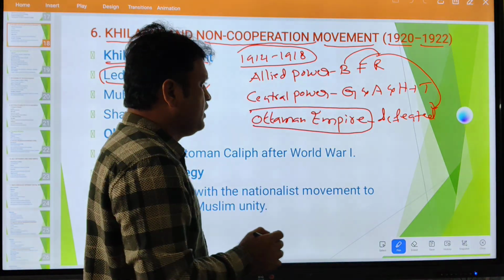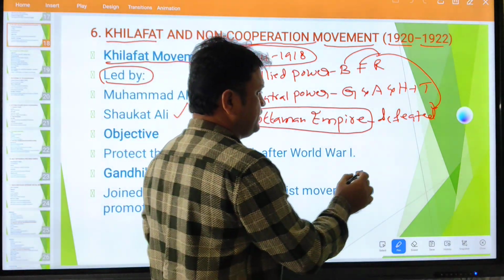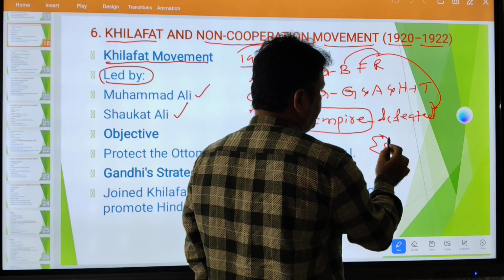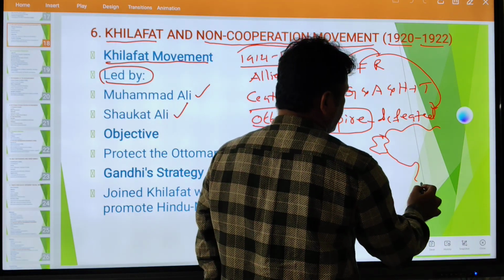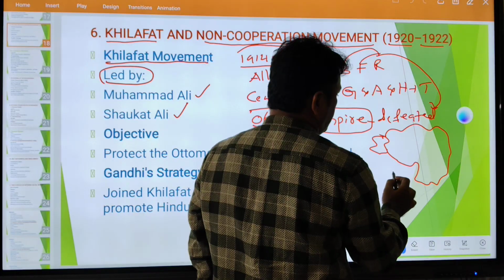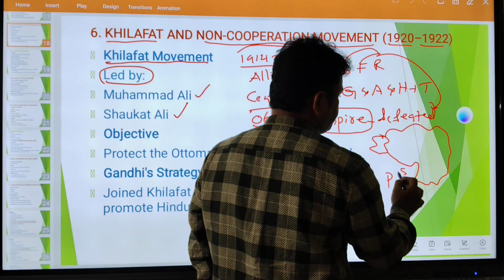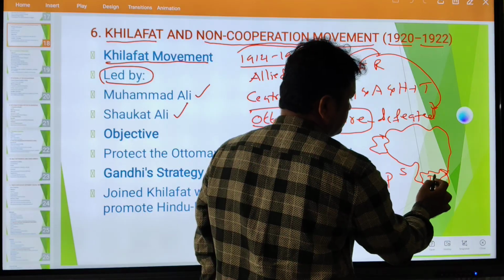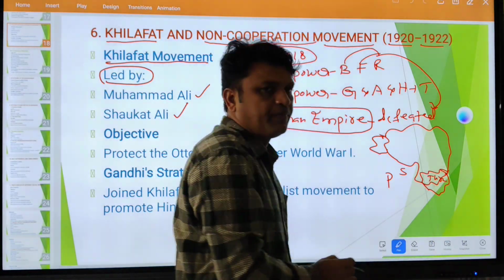So what happened? If you look at this, imagine this is Britain and this is Europe, right? We have Portugal here and Spain here. This is called Turkey, the Ottoman Empire.